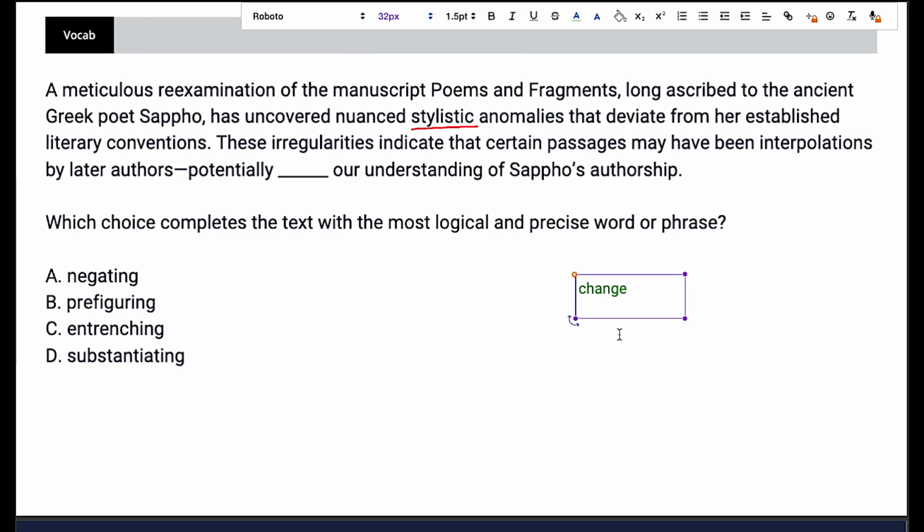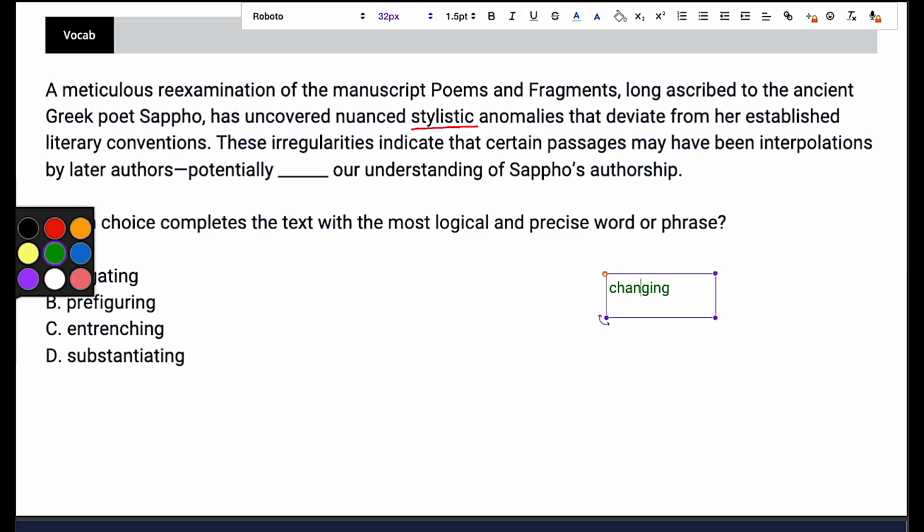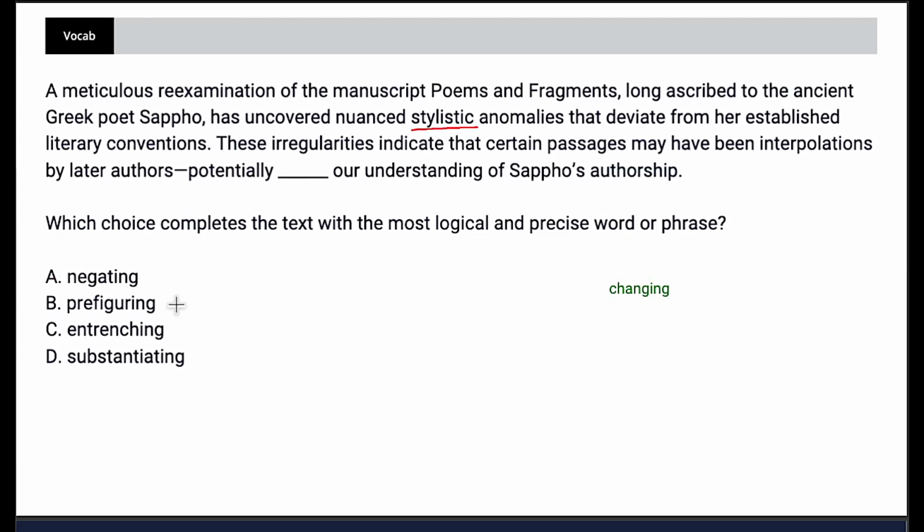So we're looking for, I guess these are all going to be present continuous tense. We're going to be looking for something that basically means changing. And from here, we would start eliminating answers. Now, importantly, if you don't know a word, you should not eliminate it unless you have a good reason to do so. So if I were going through the motions here, I would say negating would be a form of changing, right? Our understanding would no longer be the understanding that it once was, right? We would negate it. So that would make sense. And it goes with changing.